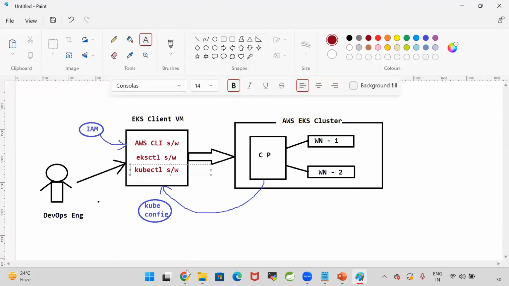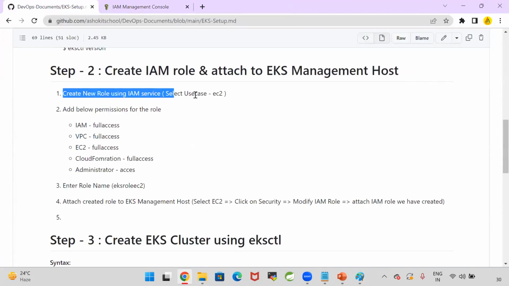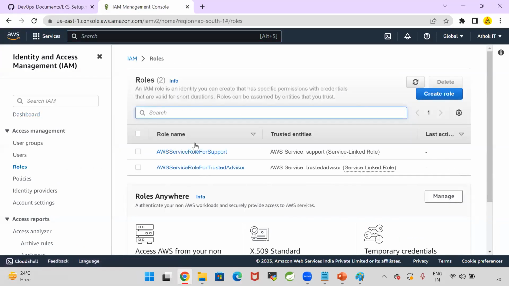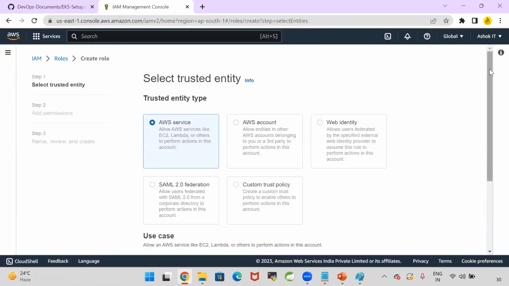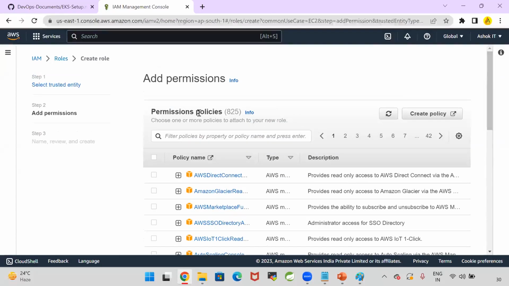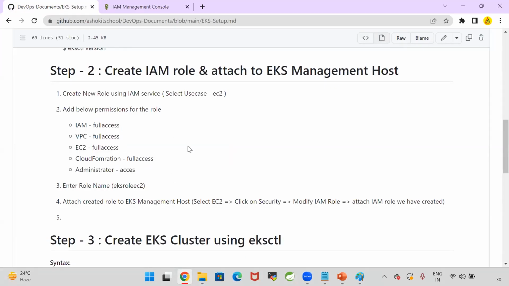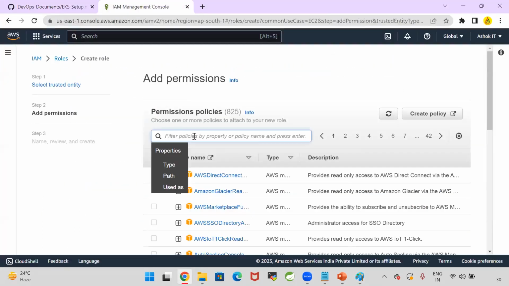When we are creating that IAM role, we need to provide several permissions. Create a new role using the IAM service. Here the roles concept is available. We need to create a new role. Whenever we are creating a new role in AWS IAM, for the use case I'm selecting EC2, then click on next. Here, there are policies available. We need to create the IAM role with the below policies. IAM full access, VPC full access. I need to select like this. IAM full access.